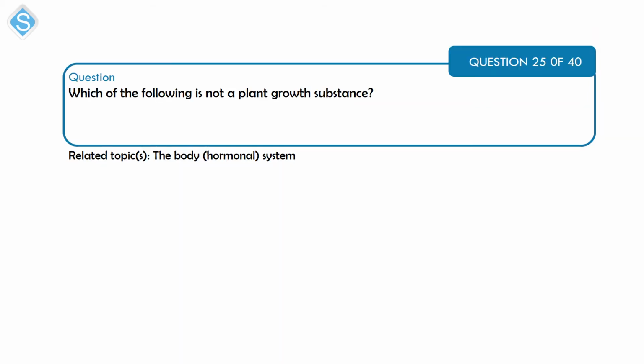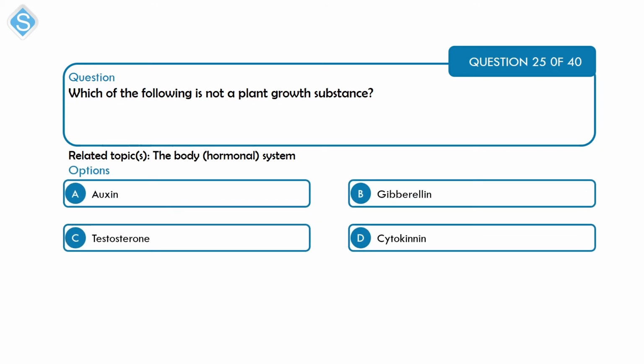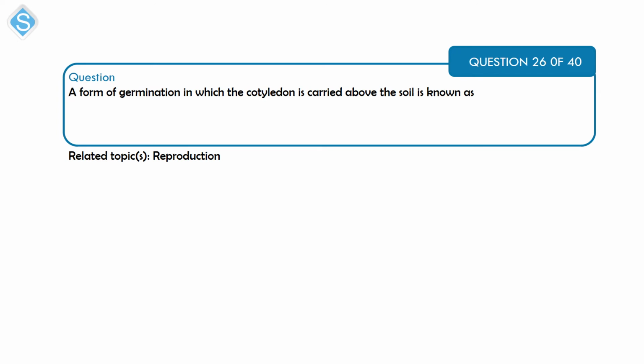This is a question on the hormonal system. Which of the following is not a plant growth substance? You have A, auxin; B, gibberellin; C, testosterone; and D, cytokinin. All but testosterone are plant growth substances. Testosterone is a hormone that is found in animals. It's a sex hormone in the male animals. That's option C.